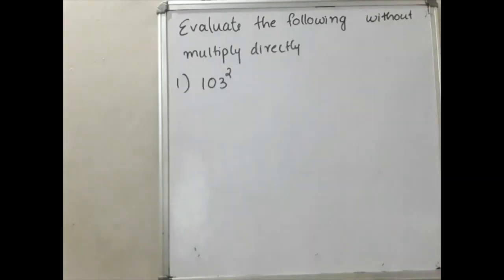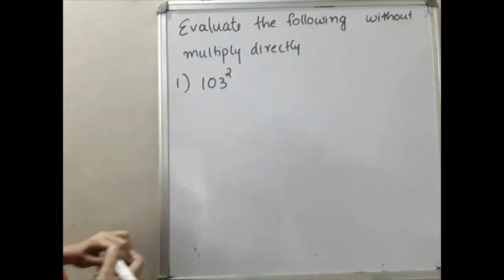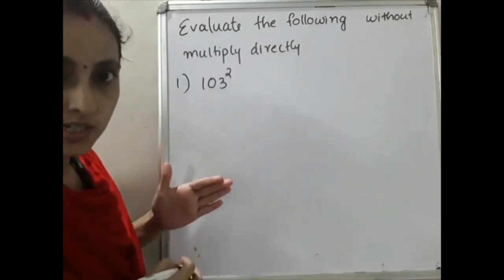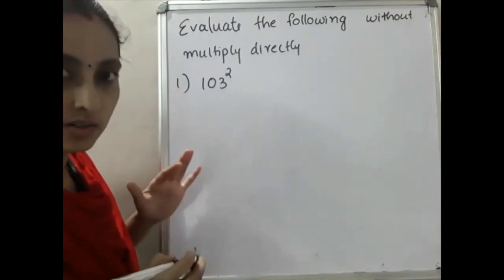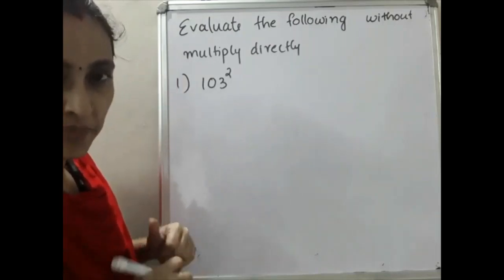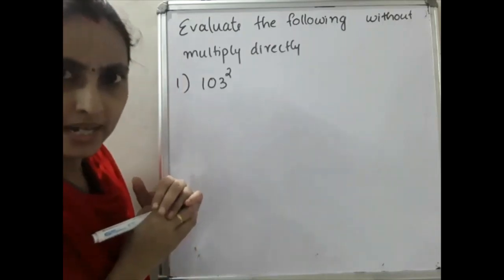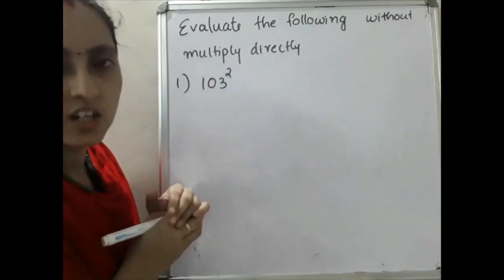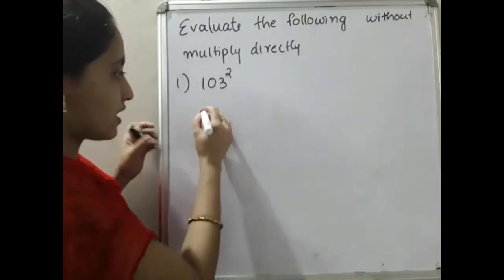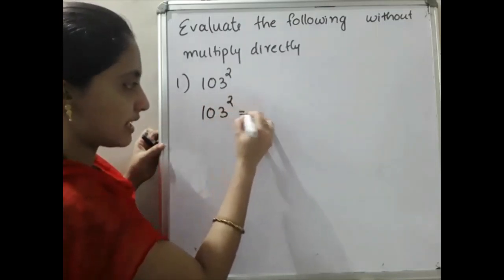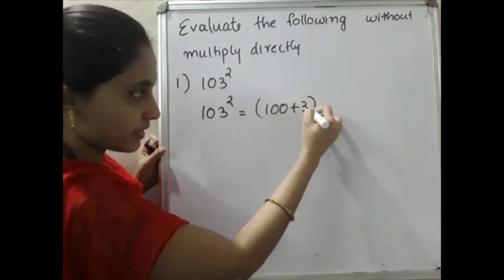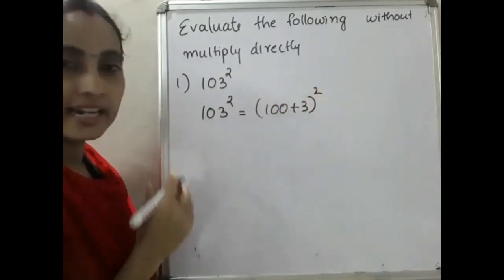So next question is evaluate the following without multiplying directly. So in this type of question you don't multiply 103 into 103. That method you don't use. You have to apply any of the identities here. Can you guess which identity should be applicable here? It's 103 the whole square. Can we split that 103? Yes. How can we write it? 103 can be written as 100 plus 3, the whole square.